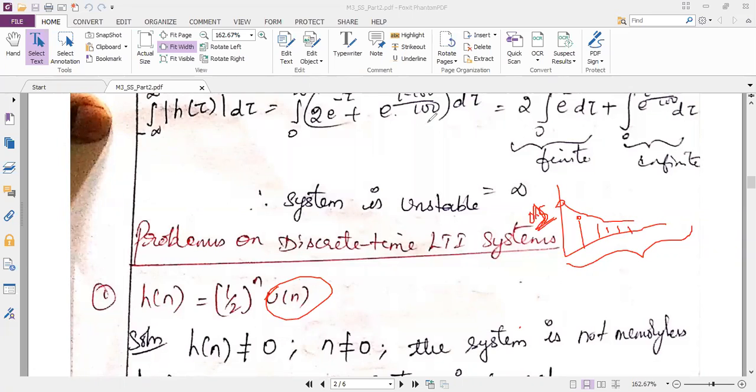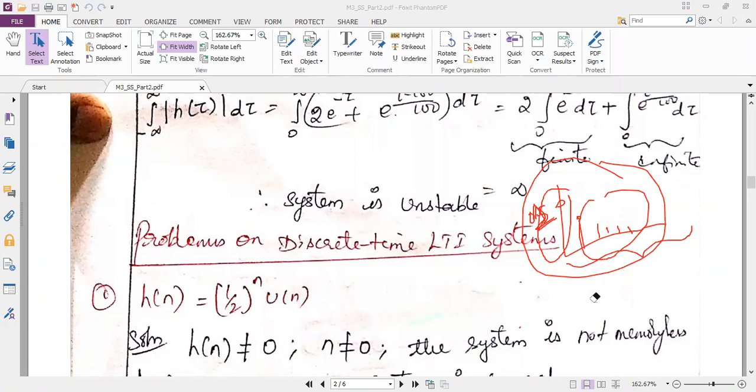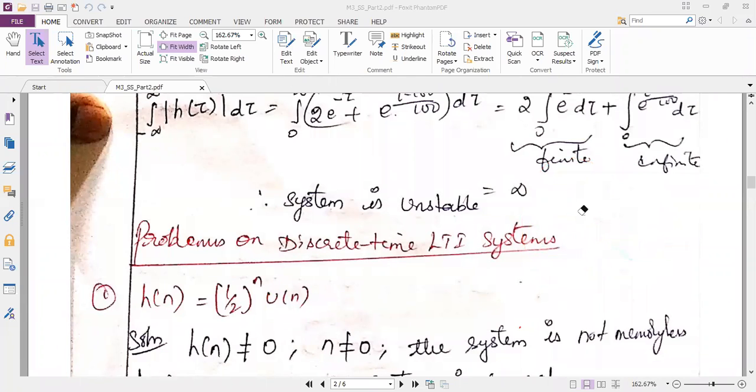I should not show the envelope in a sampled discrete time signal. So this is your graph. Seeing this graph, I have samples other than at 0 also, so it is not memoryless. And what about causality? It is causal because there is nothing on the negative x-axis. And what about the stability? Stability, we have to solve it.